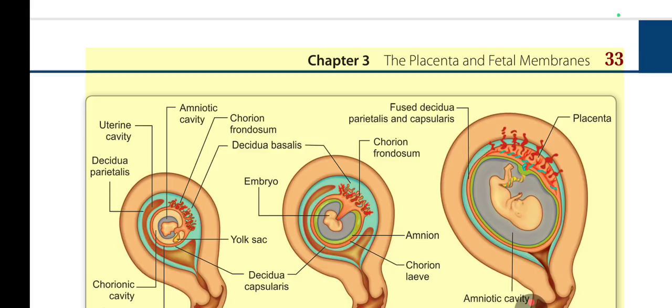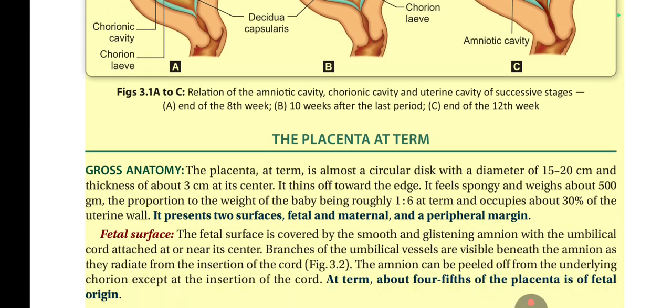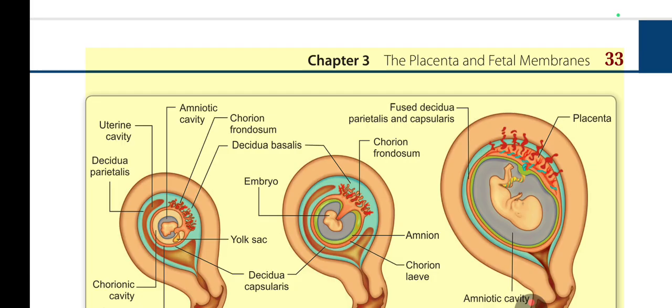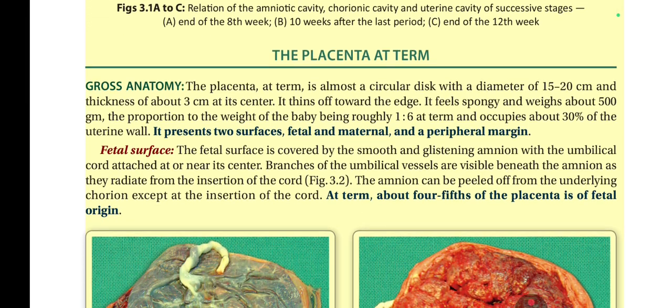The placenta at term. Gross anatomy. The placenta, at term, is almost a circular disc with a diameter of 15-20 centimeters and thickness of about 3 centimeters at its center. It thins off toward the edge. It feels spongy and weighs about 500 gm, the proportion to the weight of the baby being roughly 1/6 at term, and occupies about 30% of the uterine wall. It presents two surfaces, fetal and maternal, and a peripheral margin.